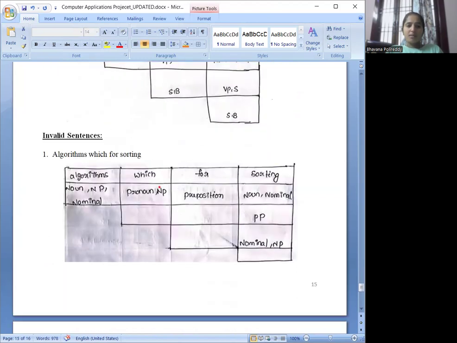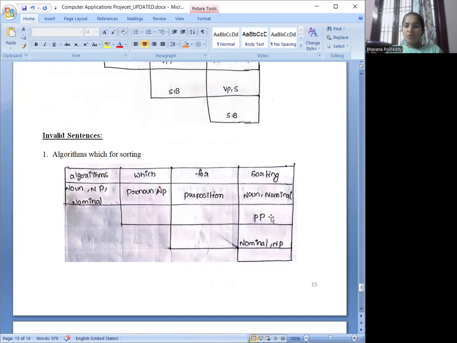So if you see the invalid sentences, I have three examples. The first one is "algorithms for sorting." At first glance it seems related to the domain, but grammatically it doesn't follow any valid rule structure. Algorithms is a noun, NP, a nominal, which is a pronoun or question word, for is a preposition, and sorting is a noun again, a nominal as well.